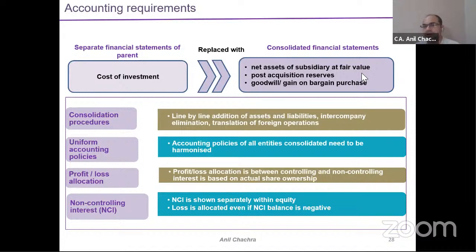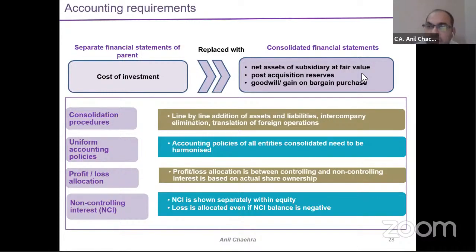So non-controlling means who is not having the control, and in simple terms we can say it is the minority interest under Ind AS. Whatever percentage the non-controlling interest is holding, we need to allocate between the owners and the non-controlling interest part. It includes both the profit and loss as well as the other comprehensive income part.